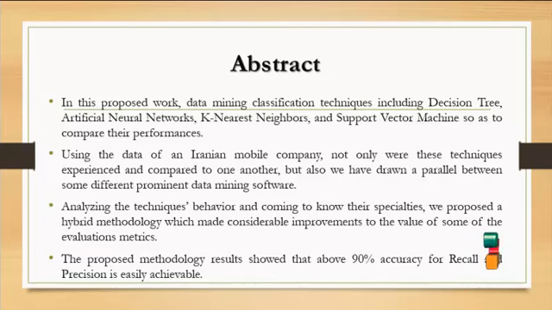Finally, the results of the proposed methodology show that above 90% accuracy for recall and precision is easily achievable. The process is completed for churn prediction by comparing the classification techniques, ANN, KNN and SVM, and finally calculating the performance measures of the process.